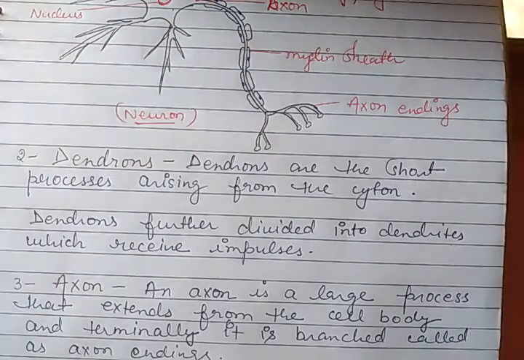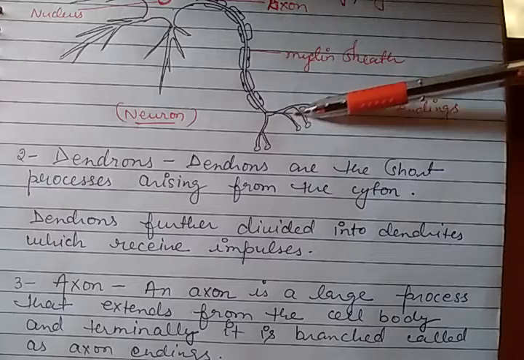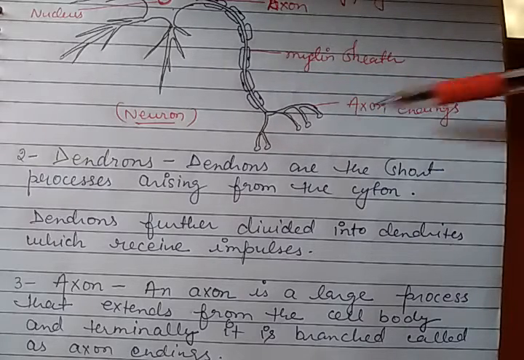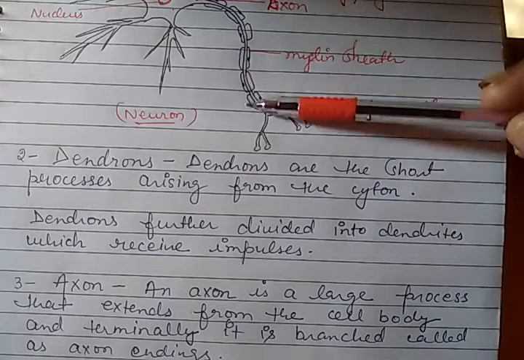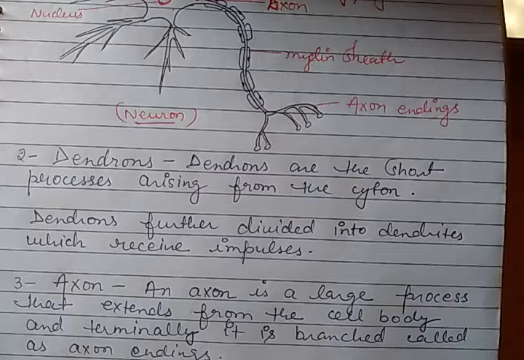Further, at the end this axon has been branched into the axon endings, and this axon is responsible for proceeding the impulse away from the cyton.